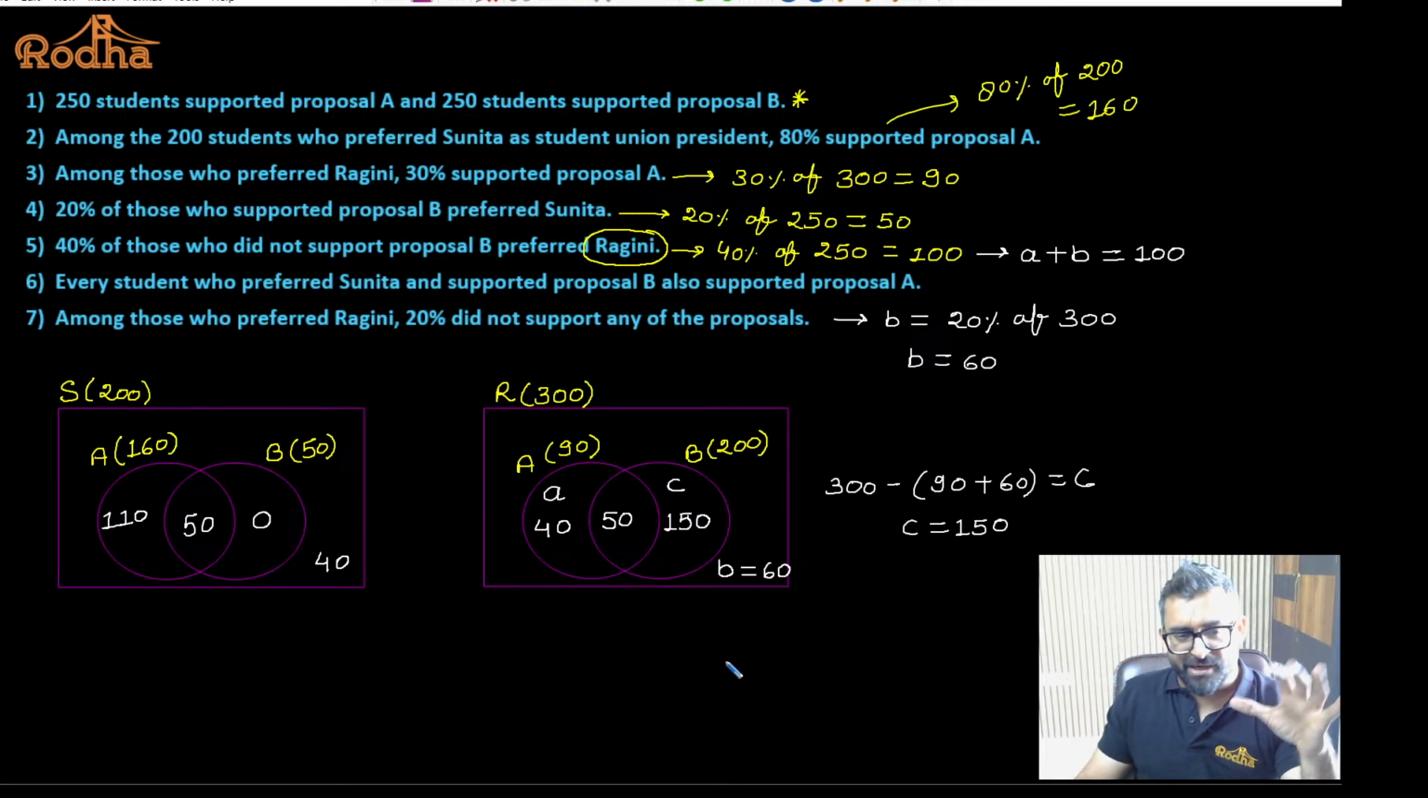Okay, you can generate different kind of Venn diagram from the same data. But this is, in my opinion, the easiest one, because Sunita and Ragini is not going to be the person which are going to have any candidate which is common. Okay, everybody will prefer only one. Nobody can vote for 2 candidates. I hope it is okay to all of you guys.